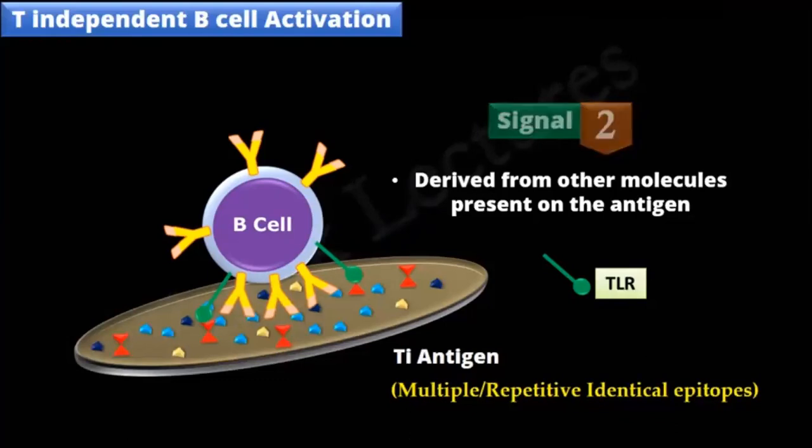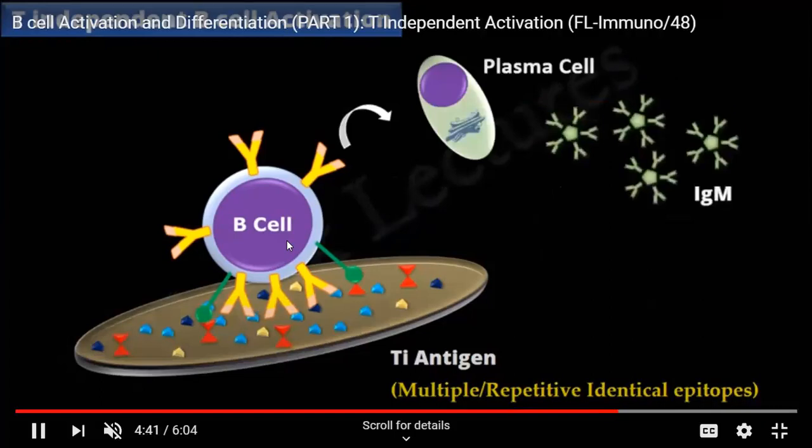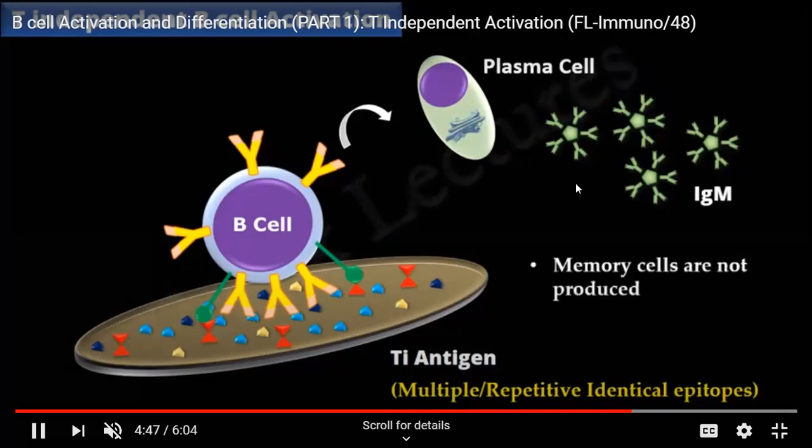Fine. After this, what is the next step? The B cell got activated, and now it will form the plasma cell. Once the plasma cell is formed, it will lead to the formation of antibodies. The antibody which is most of the time formed in this kind of T cell independent B cell activation is IgM. You will be studying the different kinds of immunoglobulins or antibodies. Out of those many antibodies, this is one of them, IgM. Ig stands for immunoglobulin, and this is immunoglobulin M.